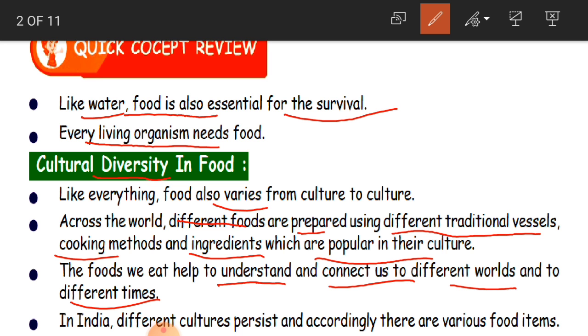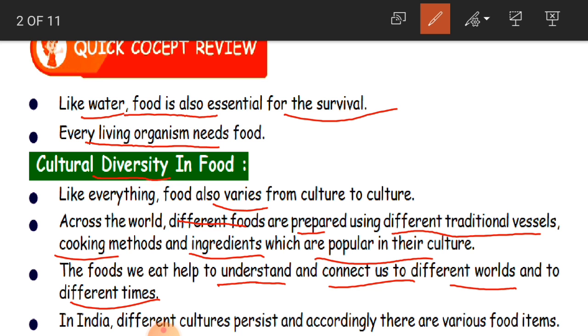So many food items are there which I cannot list now, but we are trying, like macaroni, pasta, and all that. So noodles. You all love to eat noodles, but noodles don't belong to our country. This is a Western country food item. So by this we are able to understand and connect to different worlds and to different